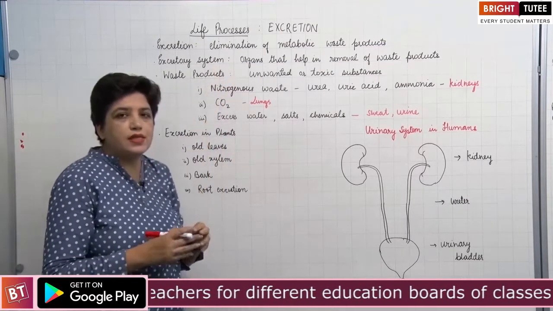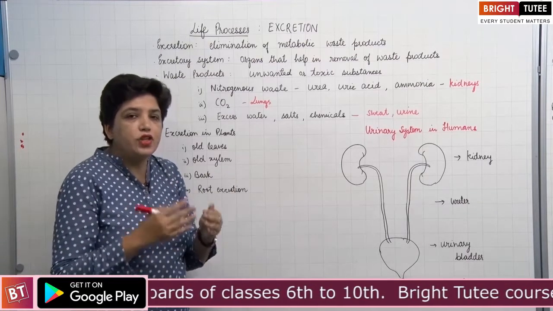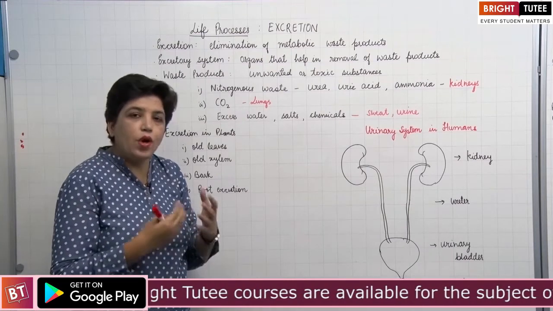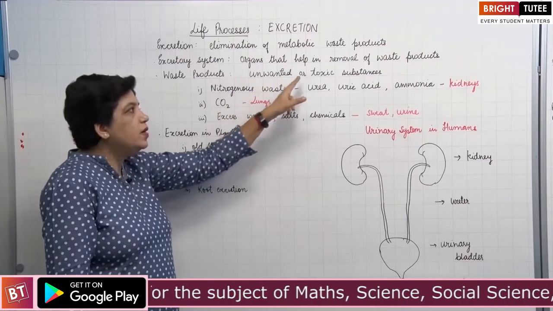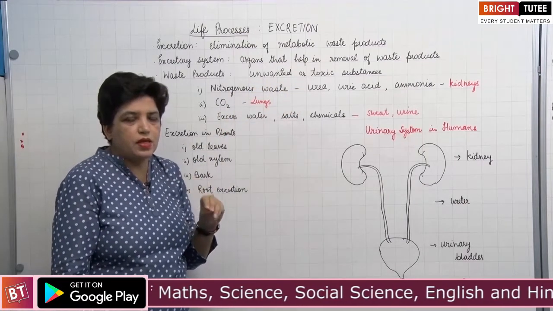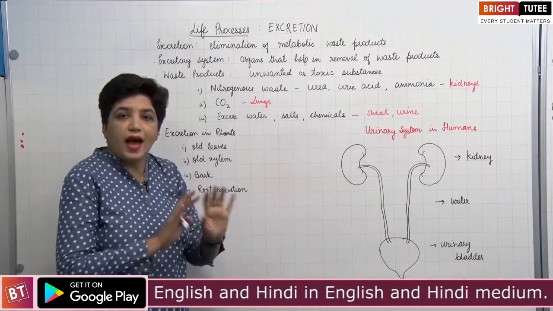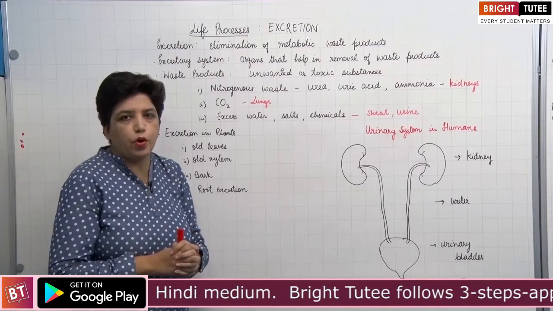The excretory system consists of all the organs and tissues which help in removing the waste products from the body. So what are these waste products? The waste products are unwanted, usually toxic substances which are the byproducts of metabolic processes. They have to be removed to maintain a favorable condition inside the body.